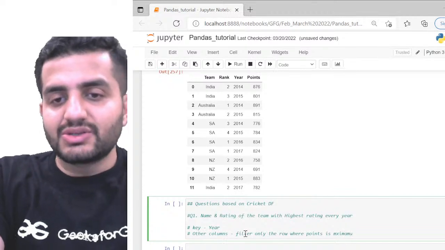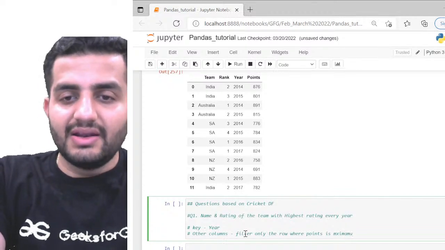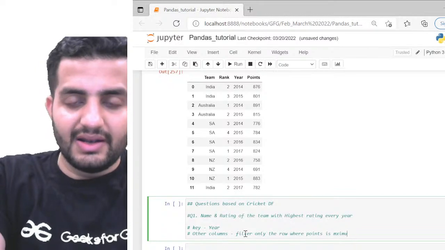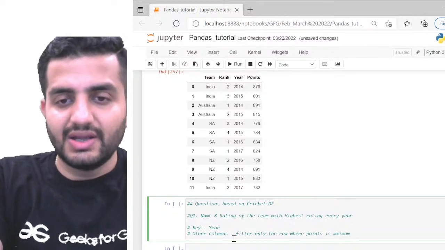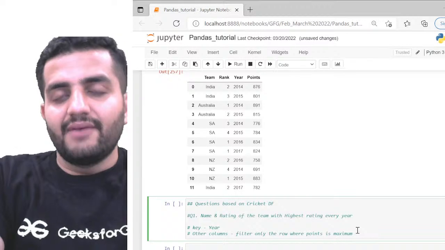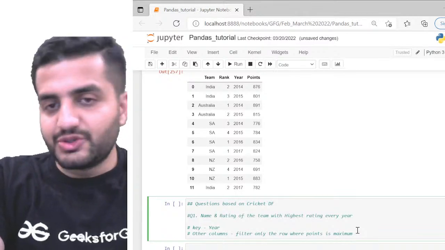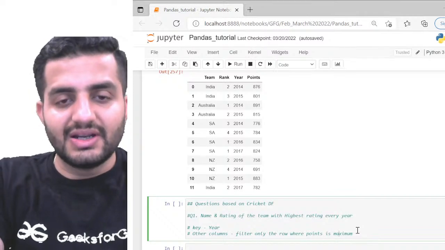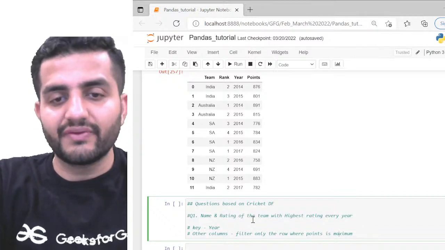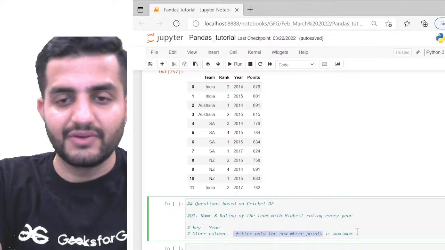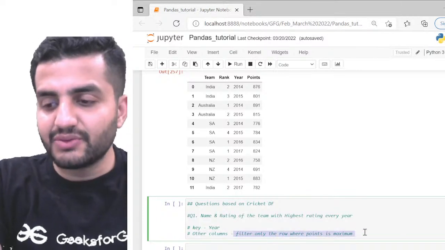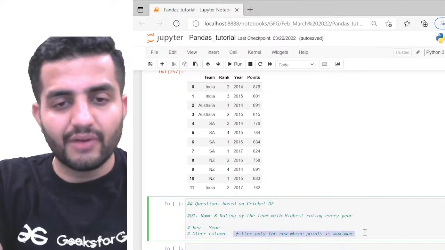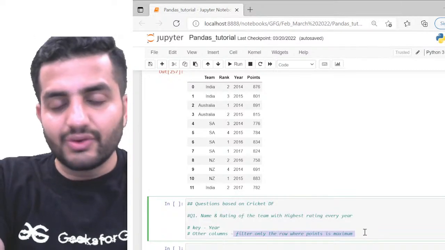So you remember we discussed that in your group by, we have three different types of computation which we can perform. First is aggregation, second is filtration, and the third is transformation, right? So this is more of a filter kind of a compute thing which we want to perform. So we have converted the problem into more of an English sentence. Now let's try to code it.